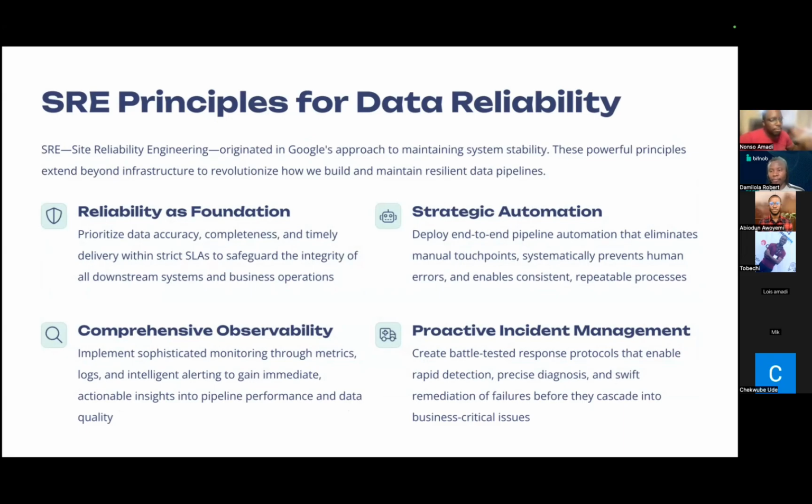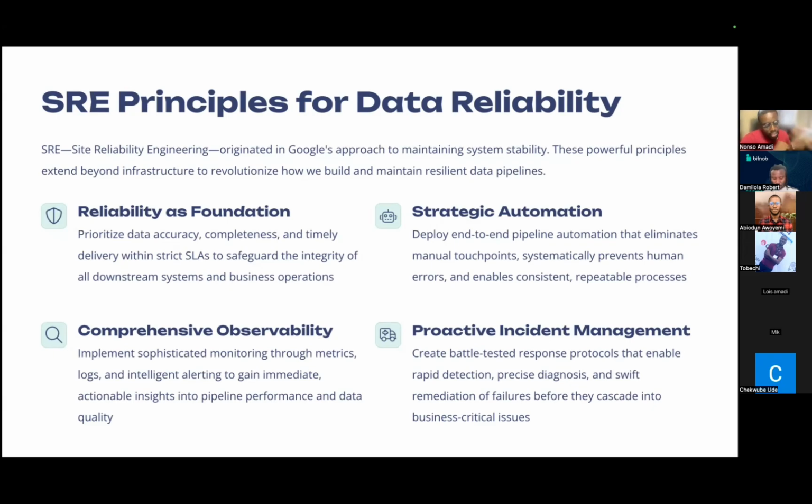All right. So that enters site reliability engineering. What really is site reliability engineering? Well, site reliability engineering was an approach which Google developed in order to maintain their different systems. They wanted a way by which they could handle YouTube, their Google search engine, their Google Mail, as well as other Google infrastructure. They wanted a way by which it can be reliable and available at all times. And that's why they developed site reliability engineering.